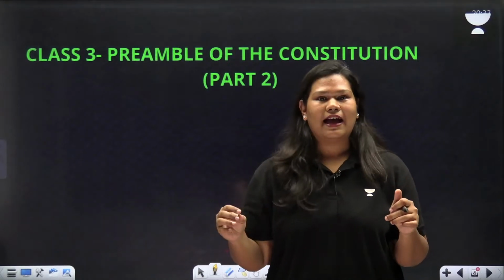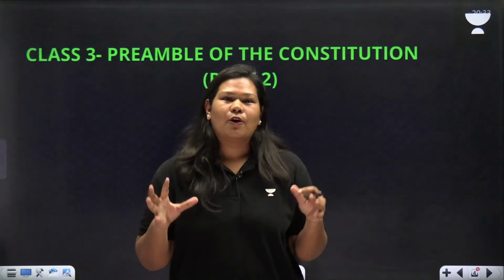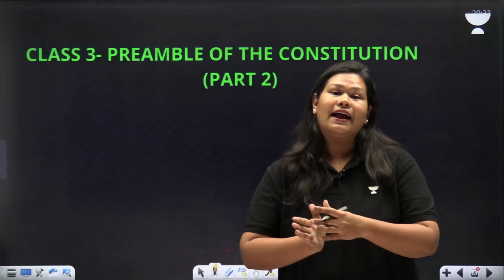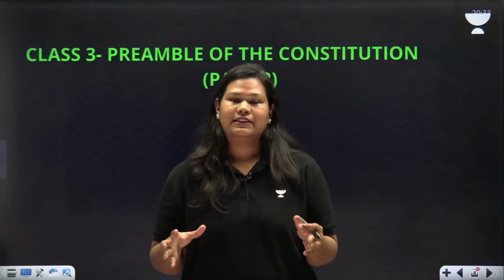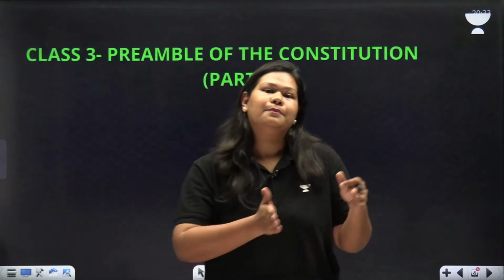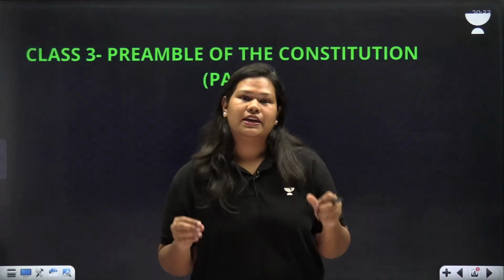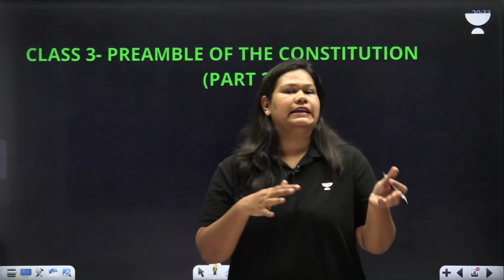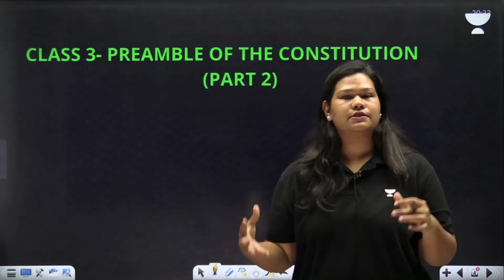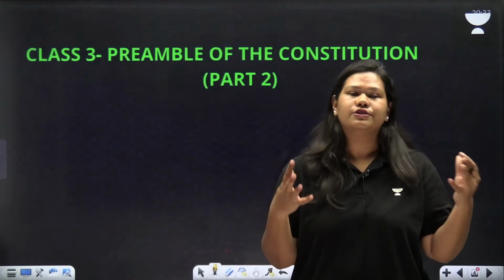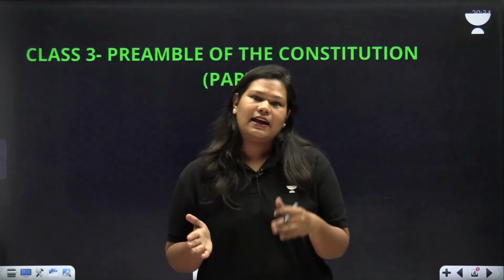But do you know that the Preamble is the last thing that was added to our constitution? Our constitution makers voted on the Preamble at the very end. That is because they wanted to make sure that the entire constitution and the Preamble have the same ideals and principles, that the Preamble is in conformity with the entire constitution. The Preamble reflects the ideals and principles of our nation, of what India wants to be, and the entire constitution is a way of doing it. So they wanted to make sure that both are in sync.